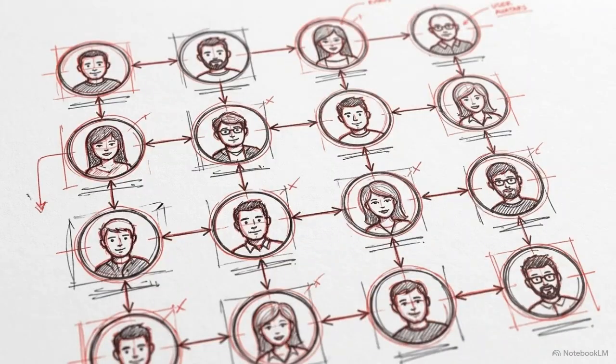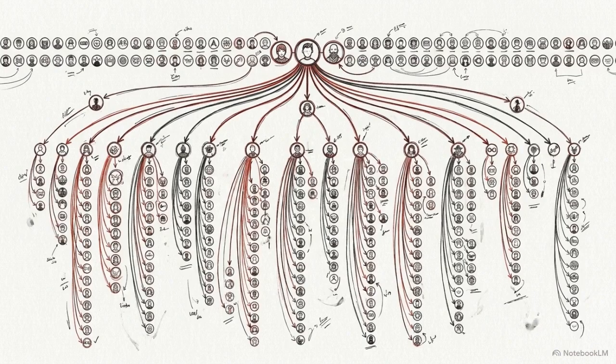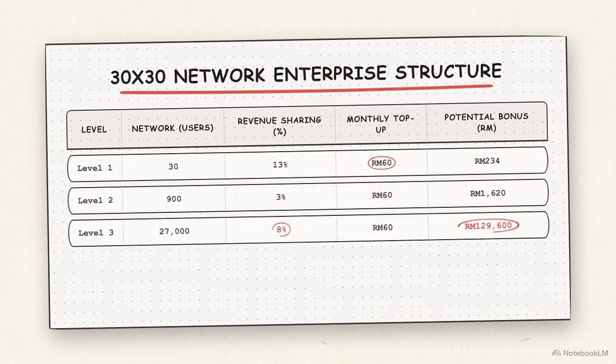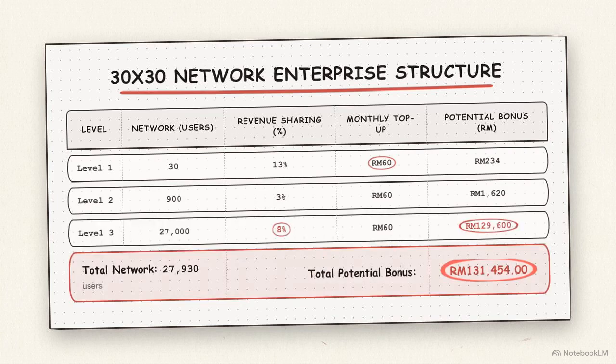A 10 by 10 structure is a solid side project, but treating this network as a full-time enterprise requires expanding your direct line width. This table models a 30 by 30 matrix. Here, you have 30 direct lines duplicating down 3 levels, with the average top-up calculated at 60 ringgit. The mathematics scale aggressively. Completing this enterprise structure yields over 131,000 ringgit every single month.